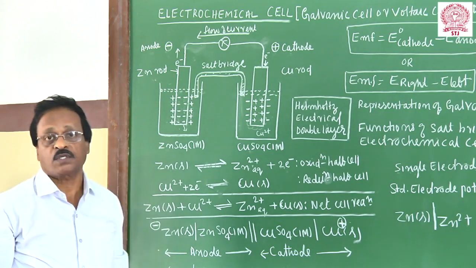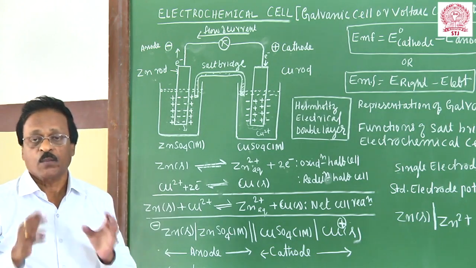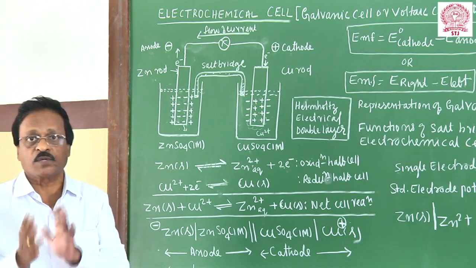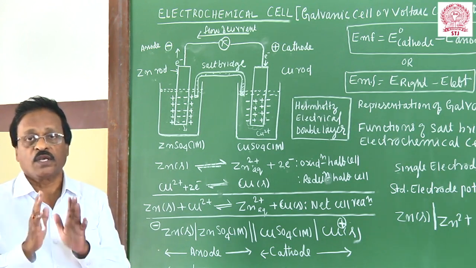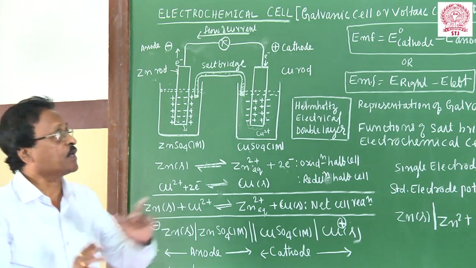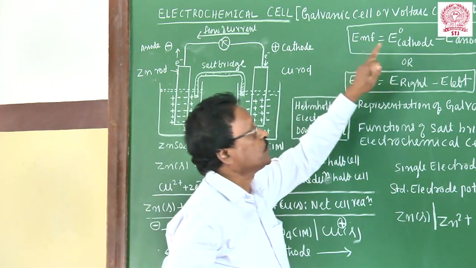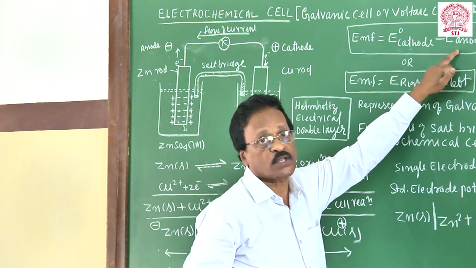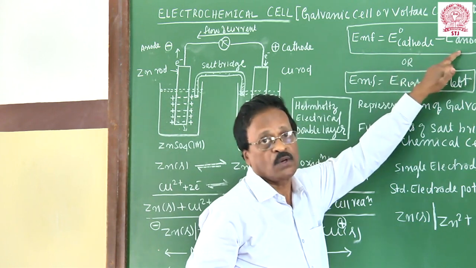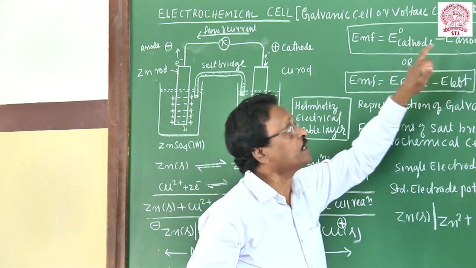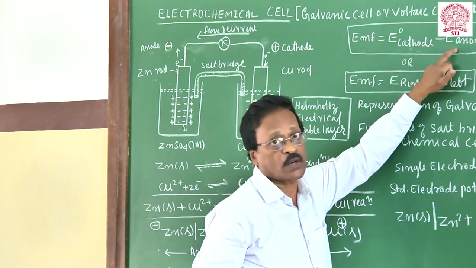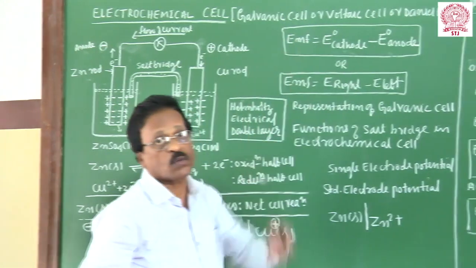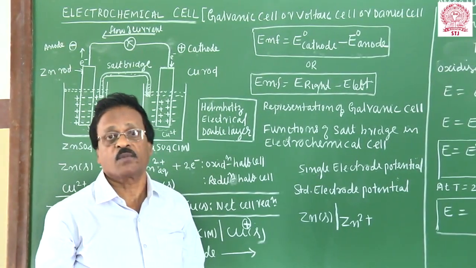Why does the current flow in the outer circuit? Because of the potential difference between the two electrodes. That potential difference between the two electrodes is called the electromotive force of a cell. So EMF of a cell is the potential difference between the cathode and the anode, because the current flows from cathode to anode.